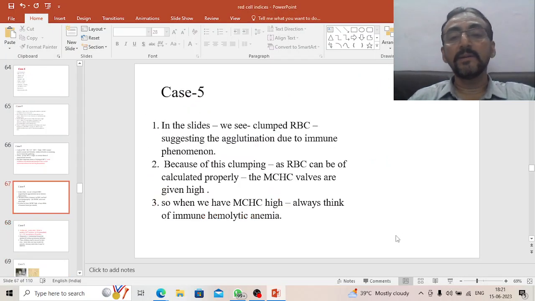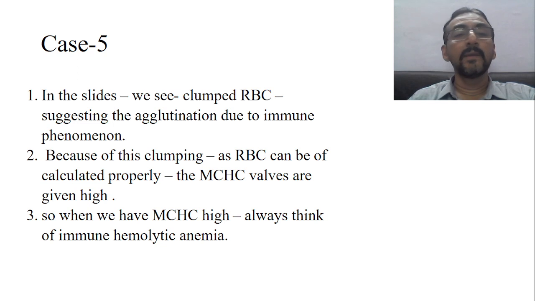If you see further in the slides, we can see this is one of the autoimmune pathologies. Autoimmune pathology means some antibodies are produced by the body's immune system. They go and attack the RBCs and destroy them.